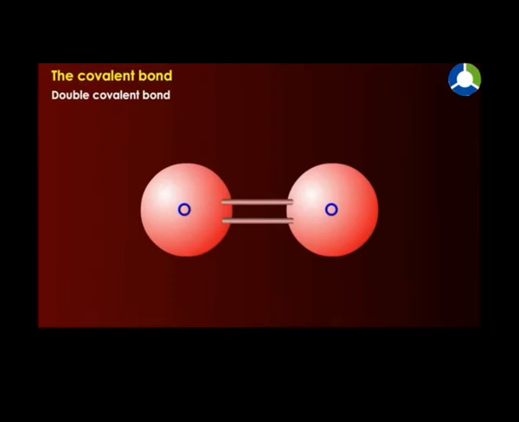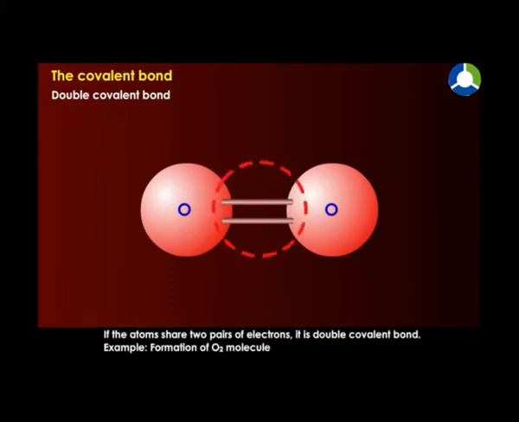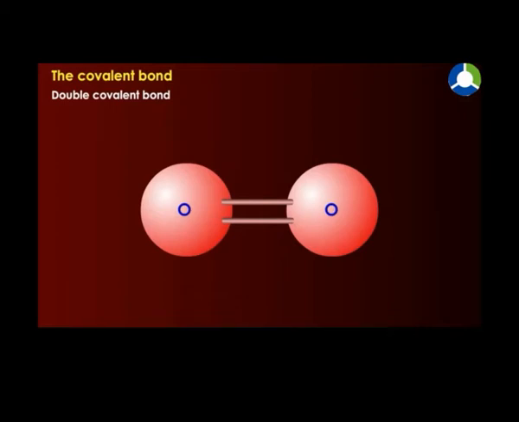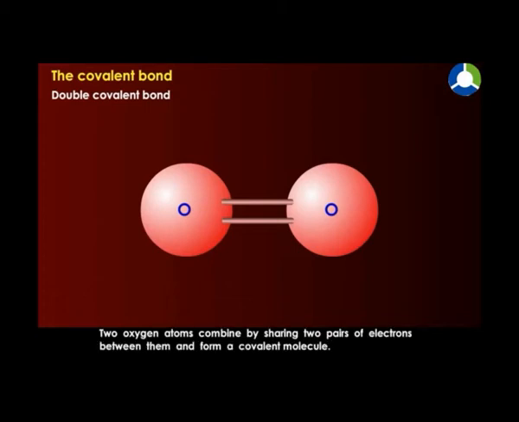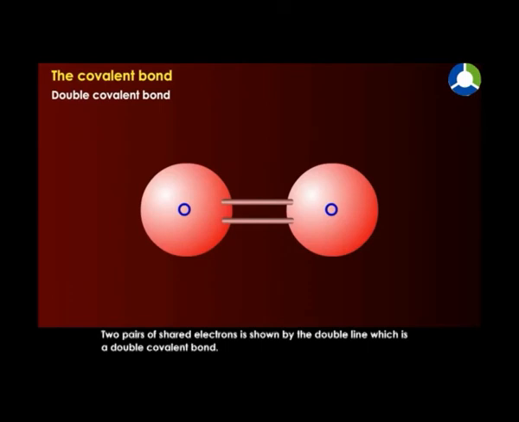Double covalent bond: if the atoms share 2 pairs of electrons, it is a double covalent bond. Example, the formation of the O2 oxygen molecule. An oxygen atom has 6 electrons in its outermost shell. 2 oxygen atoms combine by sharing 2 pairs of electrons between them and form a covalent molecule. 2 pairs of shared electrons are shown by a double line, which is a double covalent bond.